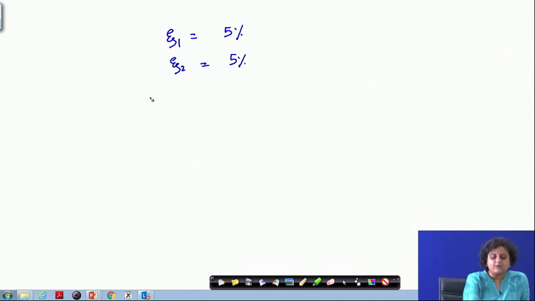Now I know that 2 into zeta 1 into omega 1 is going to be alpha plus beta omega 1 square.